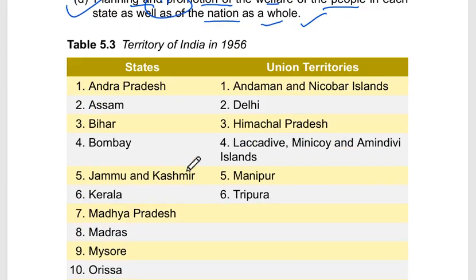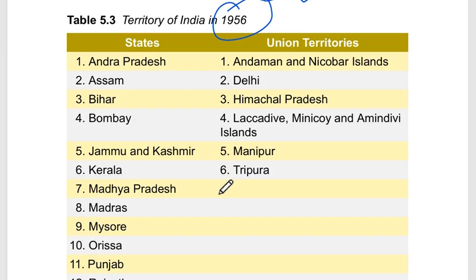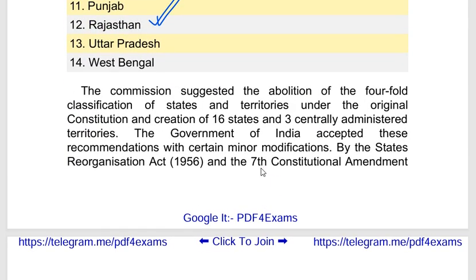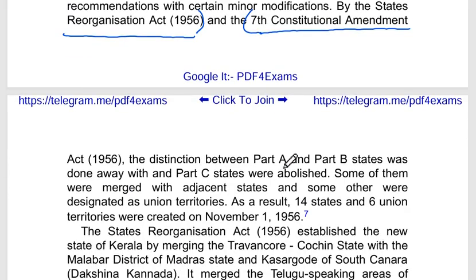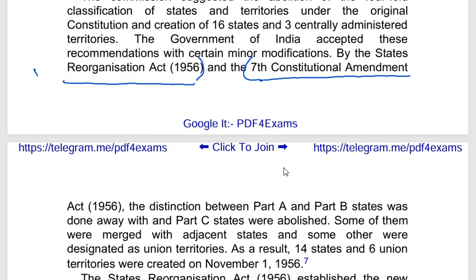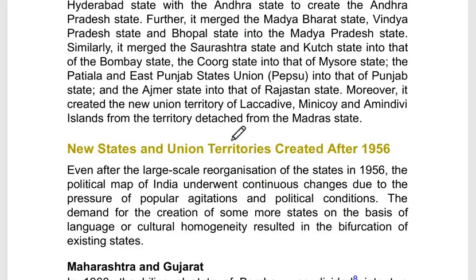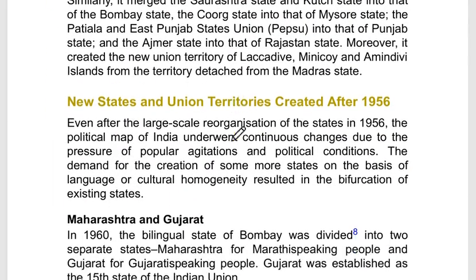Now, till 1956, India had at that time 14 states and 6 union territories that were created by passing the State Reorganization Act 1956 and the enactment of the 7th Constitutional Amendment Act. So, the Amendment Act and the State Reorganization Act were crucial to give India 14 states and 6 union territories, which were created on November 1, 1956. Hope everything is clear to you till this point.